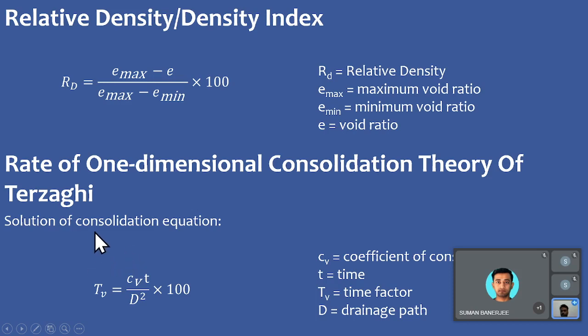Next we have the consolidation theory of Terzaghi. This describes how the water is consolidated through the soil, and the relationship between the time and the drainage path is given through this relationship. Tv equals Cv t by d square, where Cv is the coefficient of consolidation, t is the time required for that water particle to travel from that point to outside the soil, Tv is the time factor, and d equals the drainage path. This is basically the solution of the one dimensional consolidation equation.